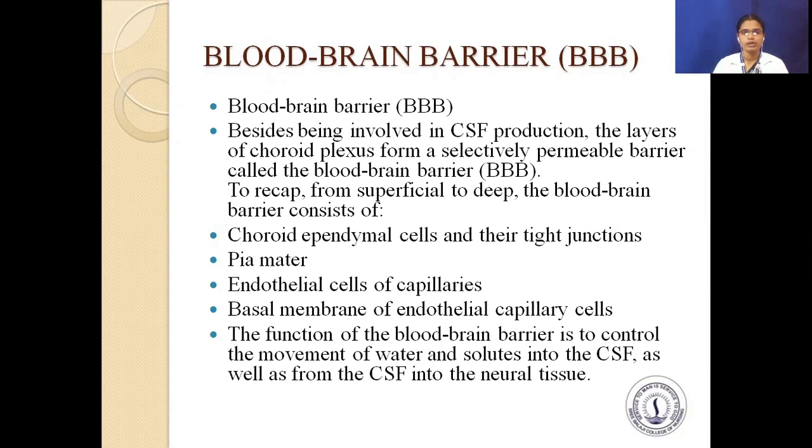To recap from superficial to deep, the blood-brain barrier consists of choroidal ependymal cells and their tight junctions, pia mater, endothelial cells of capillaries, basal membrane of endothelial capillary cells. The function of the blood-brain barrier is to control the movement of water and solutes into the CSF, as well as from the CSF into the neural tissue. These are all the functions of the blood-brain barrier.